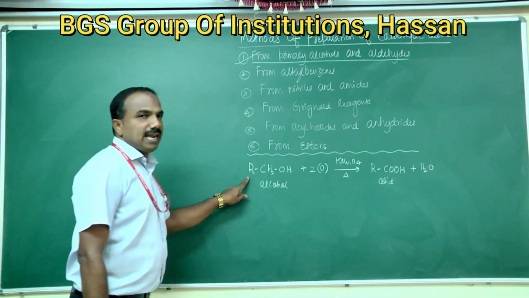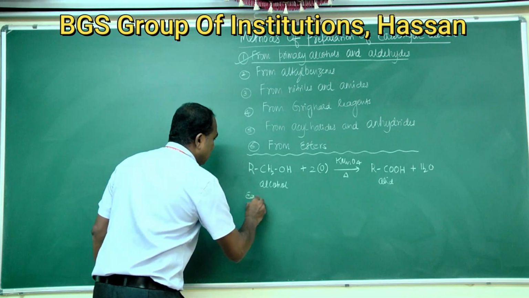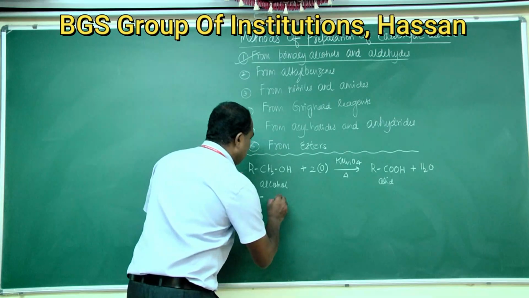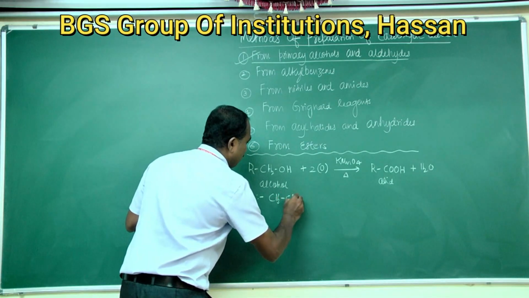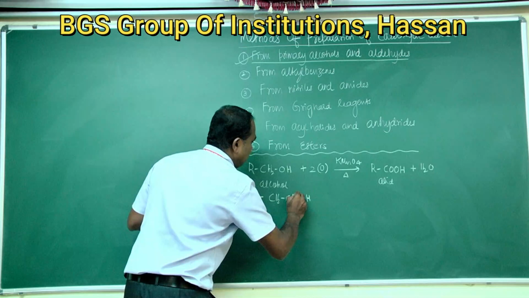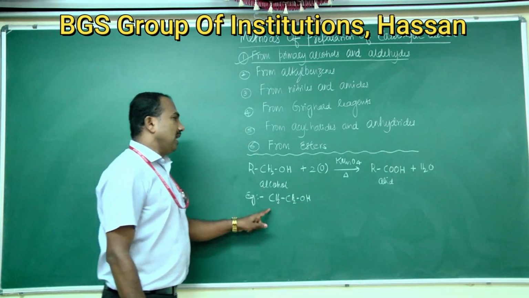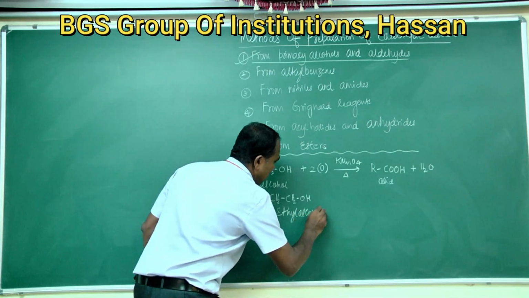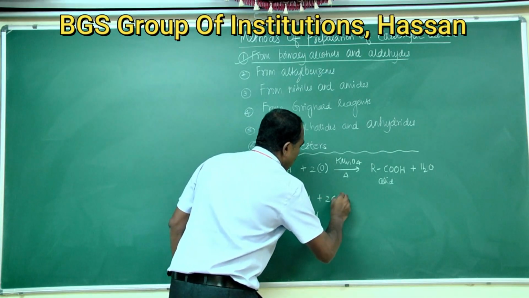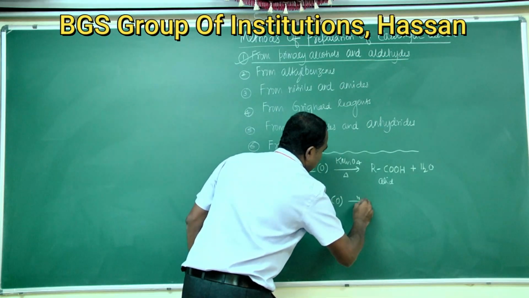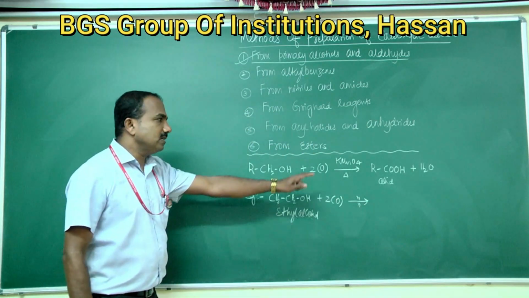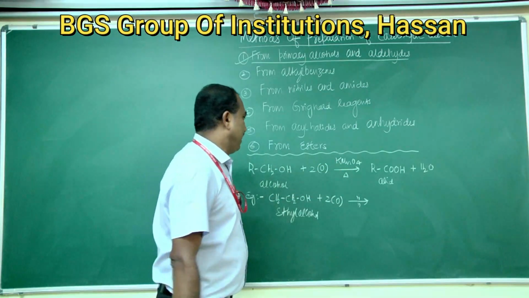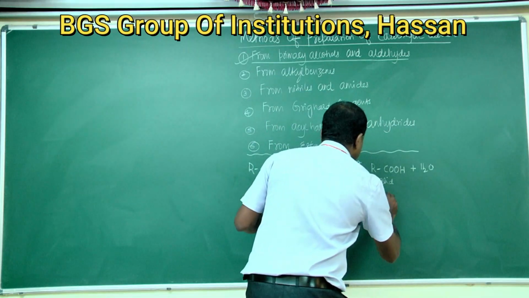For this reaction, the example is CH3CH2OH, ethyl alcohol. Ethyl alcohol on oxidation in presence of oxidizing agent such as potassium permanganate in acidic or neutral or alkaline medium gives carboxylic acid.